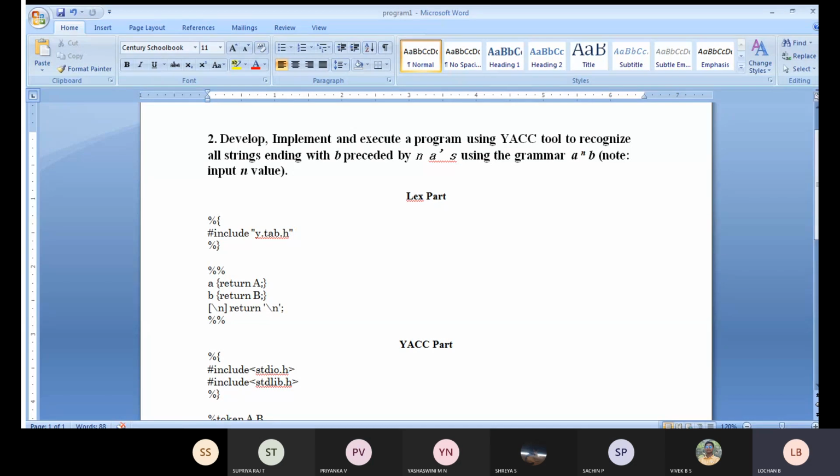So what does this program say? Develop, implement and execute a program using a Yacc tool to recognize all the strings ending with b preceded by n a's using the grammar a to the power n b. Note: input n values. So he has given one particular grammar here. It is the a to the power n b grammar.